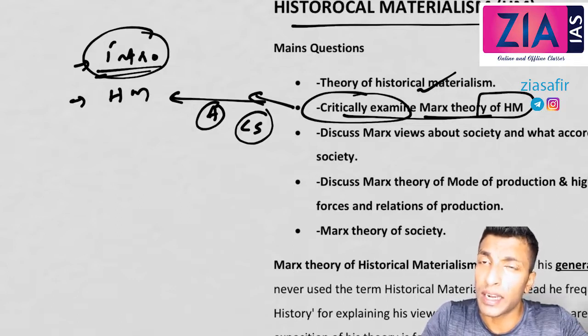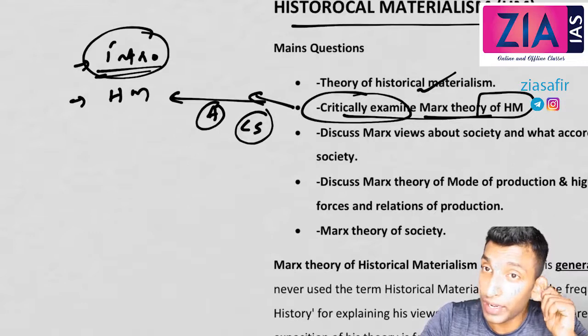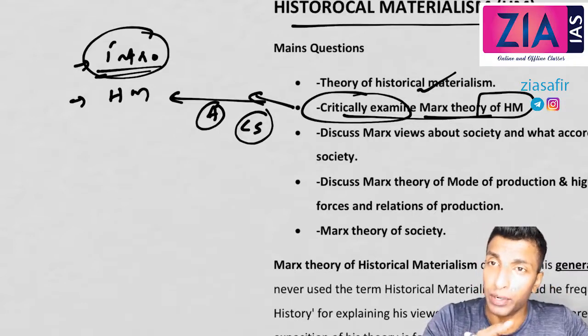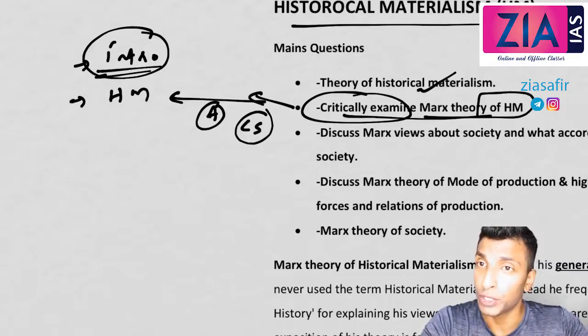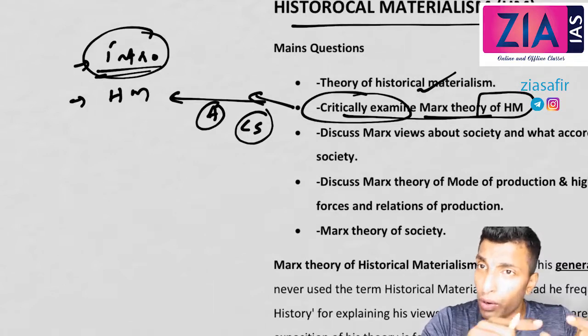What is that? Marx's idea about society and individual. In every text you can see Marx's idea about society and individual. Marx's idea about society is in relation to production, and to undertake production, relations are essential and forces are essential. So Marx understood what the forces of production are, what the relations of production are, and what the components in that are. We have seen that, and we have also talked about economic infrastructure and social superstructure. All these are the composition of society.